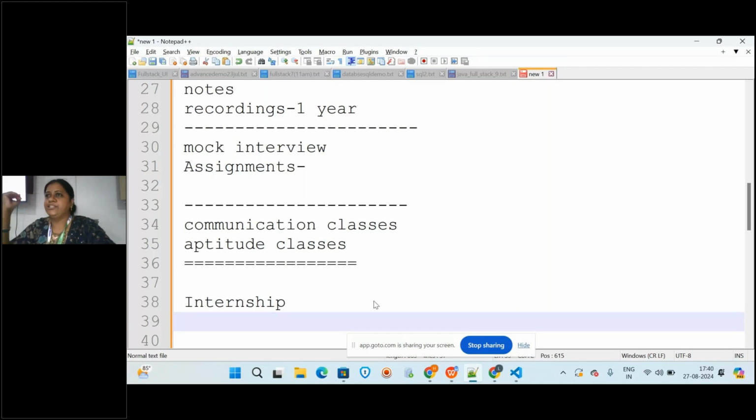In that internship project you will use all the technologies that you have learned in the course, like UI, Java and database; you will combine everything and develop one project. If you put that in your resume, it really carries weight. They will see that you have already done an internship, so they need not give you training again. You will definitely have the first preference, but you should be able to answer the questions. You will be able to, because you will do that project by yourself.